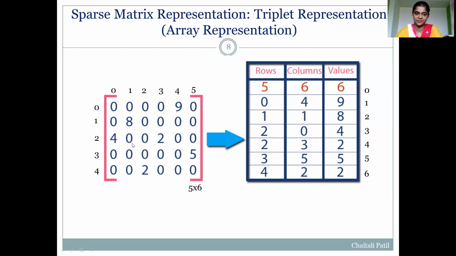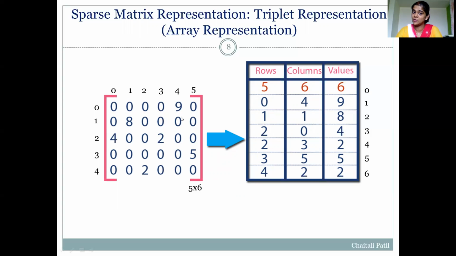If we observe carefully, there are more zeros and very few non-zero values, so we can say that this matrix is a sparse matrix. How to represent this sparse matrix in triplet? As there are more zeros, we can neglect these.